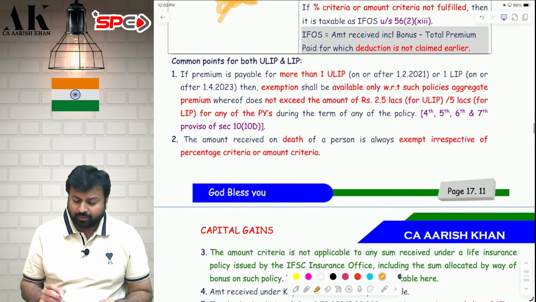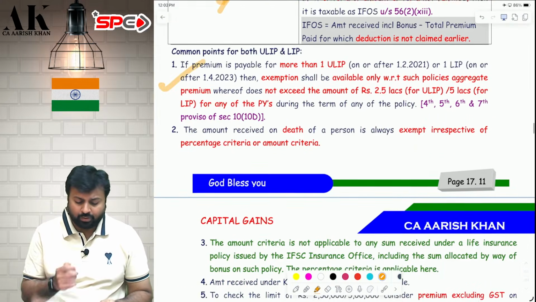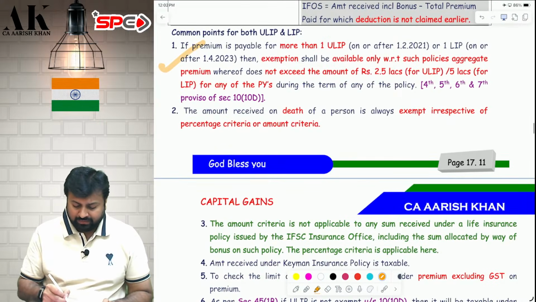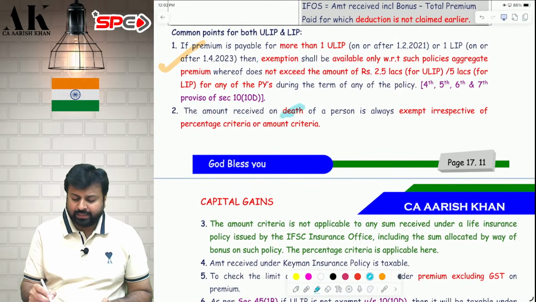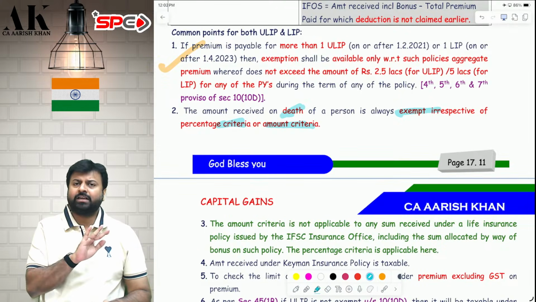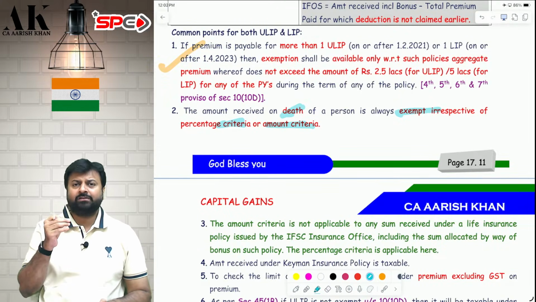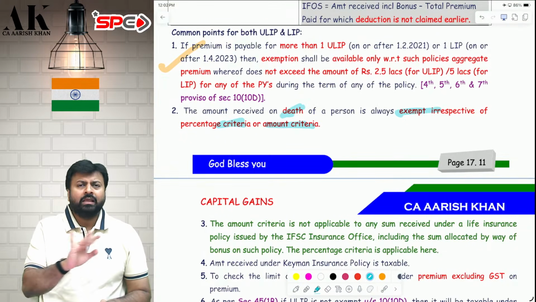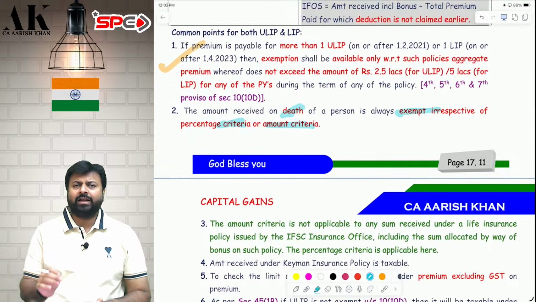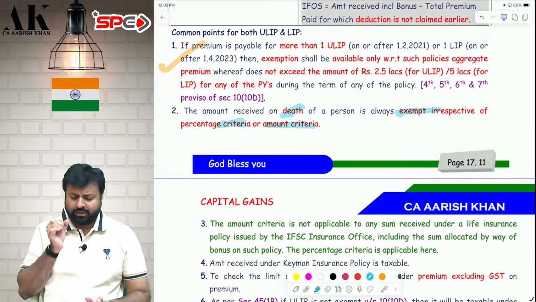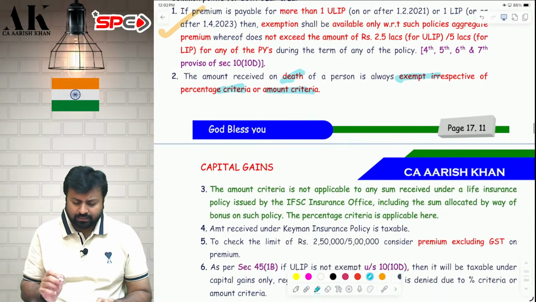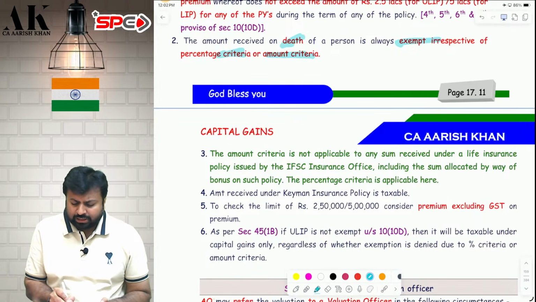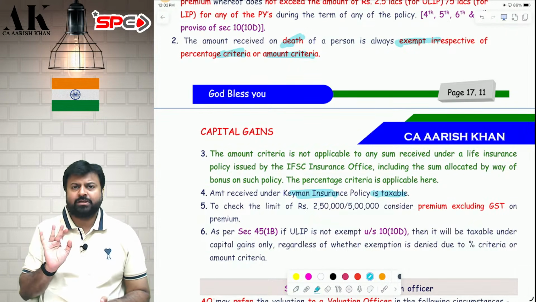Now, there are some common points to both of them. First point I have already told you, you can check it. Second, if you receive the money on death, then it is always exempt irrespective of the percentage and the amount criteria. If it is received on death of the assessee, by the nominee or the family members, then whether the percentage criteria is violated or the amount criteria is violated, it is always exempt. Next, keyman insurance policy is always taxable. That is not subject to exemption.